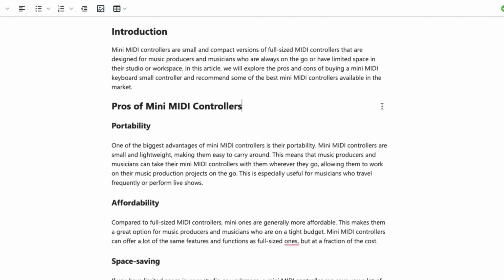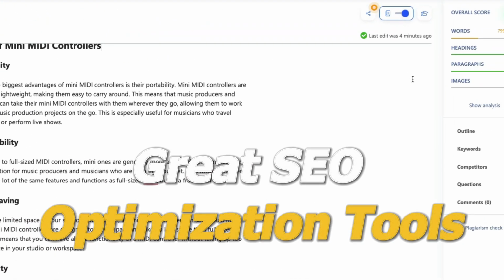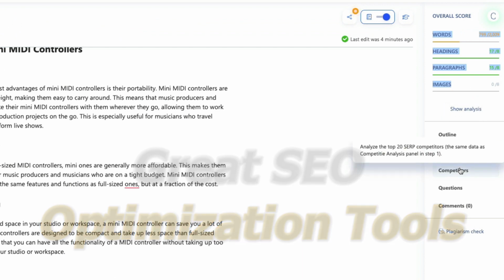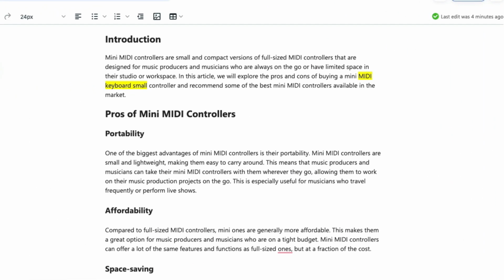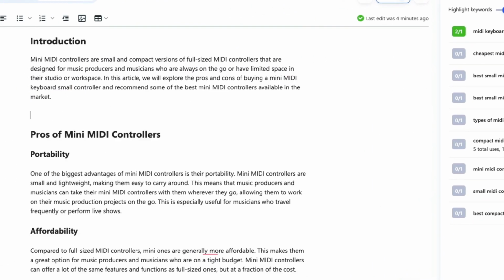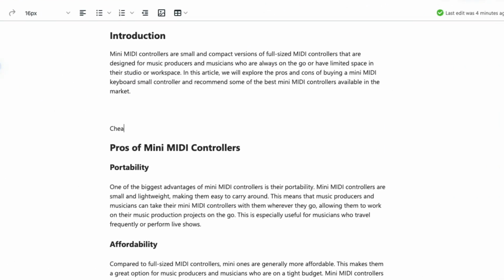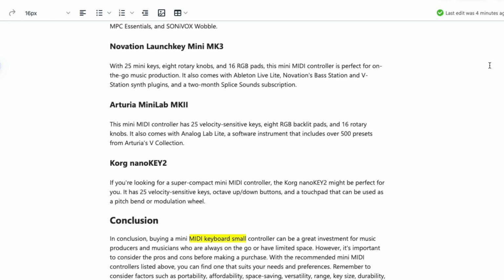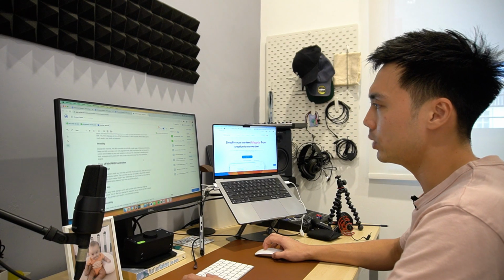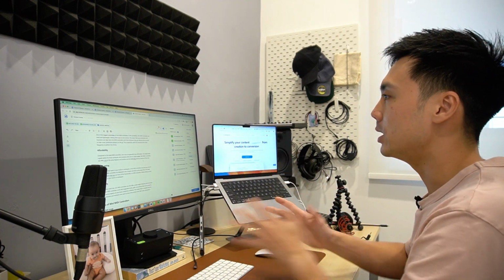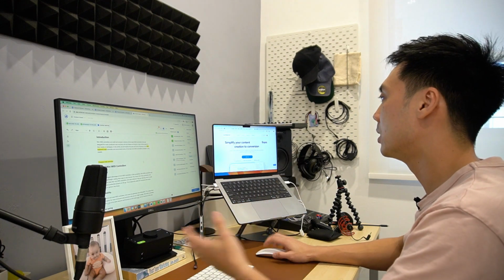So as you write and edit your content from here, the tool will basically tell you how optimized your content is, and you can look at the keywords within your content and see if you have actually added those keywords within your content. Right now, I only have one keyword added here, and all these have not been added here. So for example, if I were to put in cheapest, which is one of the keywords I selected, cheapest MIDI controller, you can see it will show me that I have this keyword now inside the content itself. And this gives you the ability to basically quickly visually see if your content is absolutely optimized or it's missing the mark.